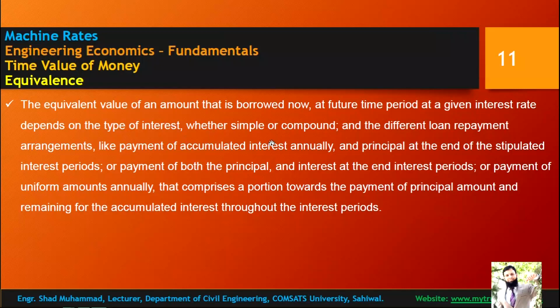The time value of money depends on the rate of interest, simple or compound, and on different loan repayment arrangements, like payment of accumulated interest annually and the principal at the end of the stipulated interest periods, or payments of both principal and interest at the end of the interest periods, or payments of uniform amounts annually that comprise a portion towards the principal amount and the remaining for the accumulated interest throughout the interest periods.